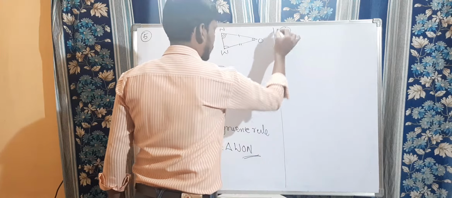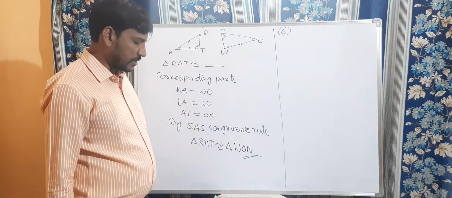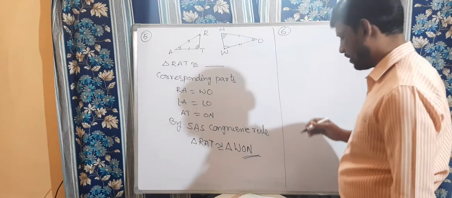So now what is the question number 6 here? Complete the congruent statement here. So they given two triangles here, right?